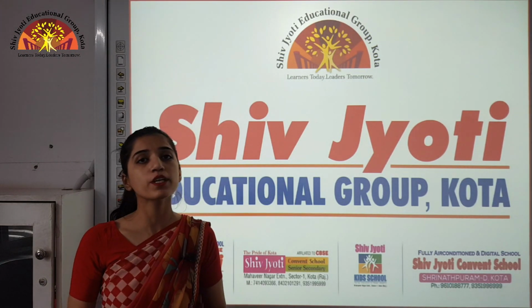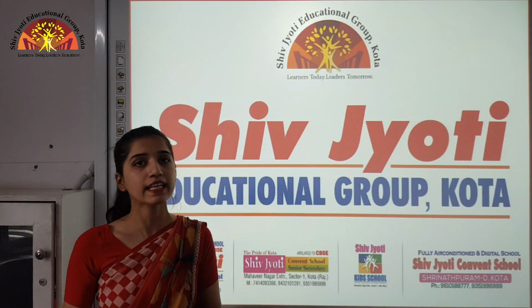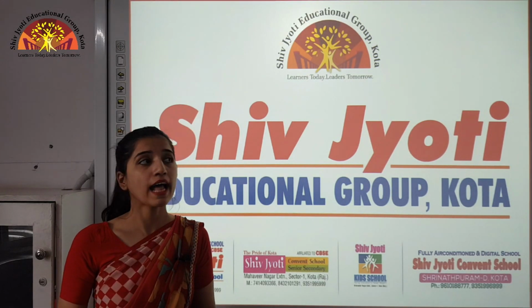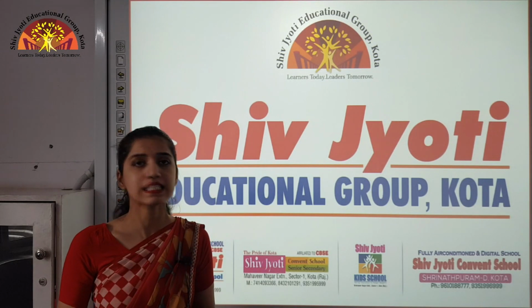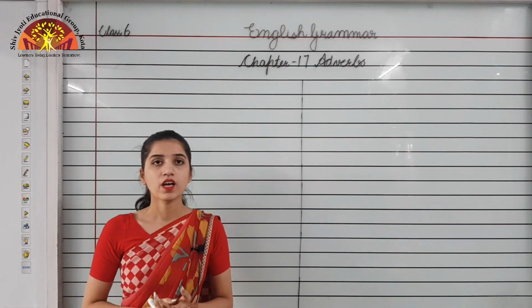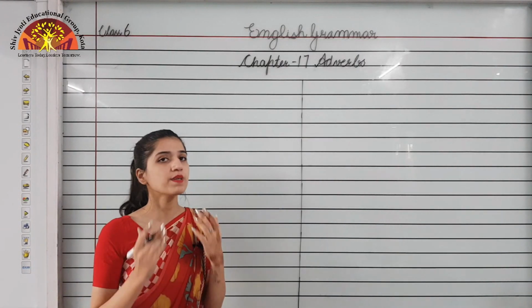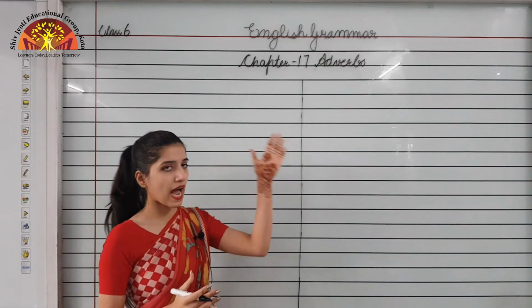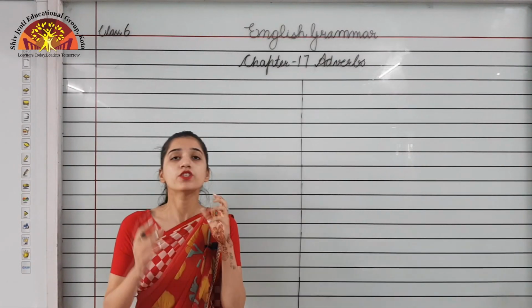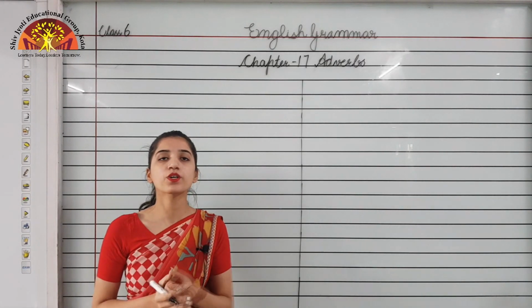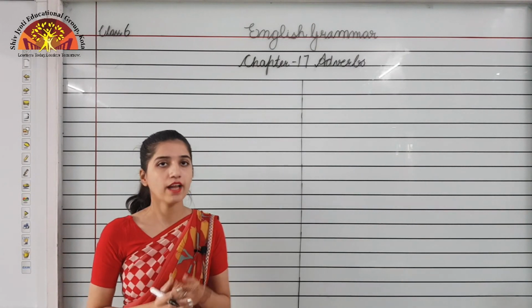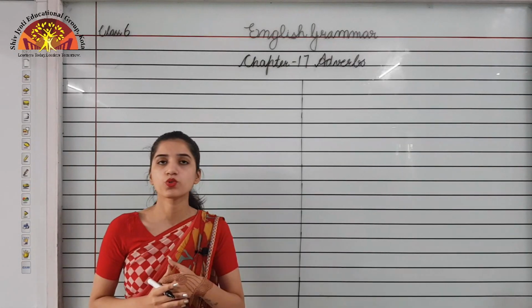Today we will be doing chapter number 17 and 18, that is adverbs and adverbs of comparison of your English grammar book, Grammar Way. First we will be doing chapter number 17, adverbs, which is given on page number 82. You can open your books to page number 82 and you will find chapter 17, adverbs, over there.